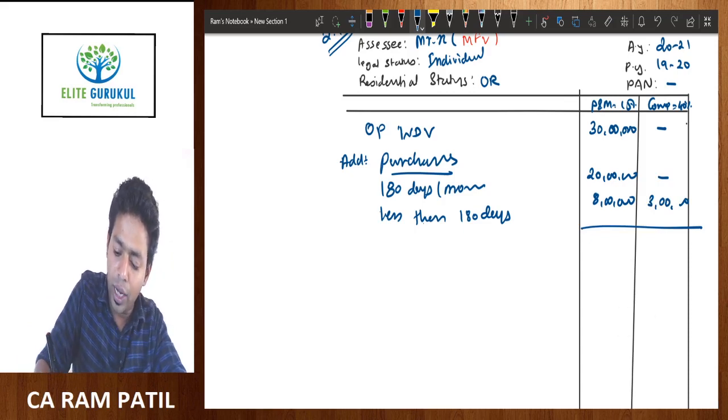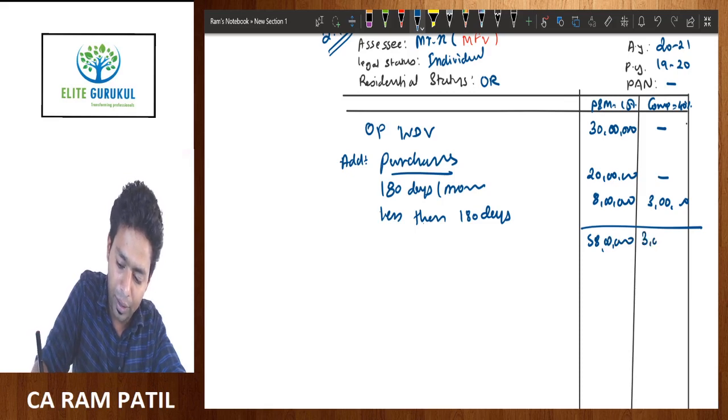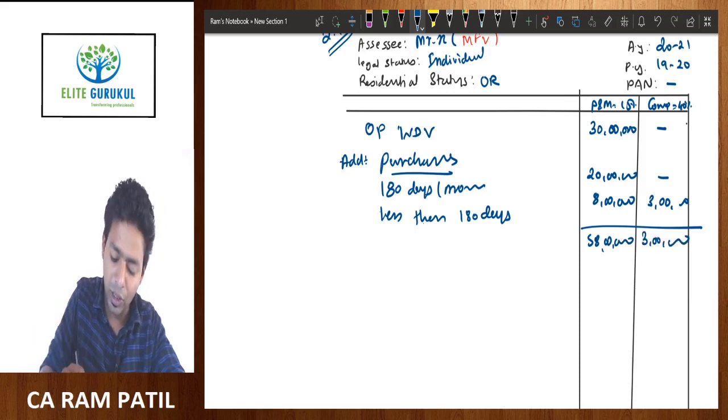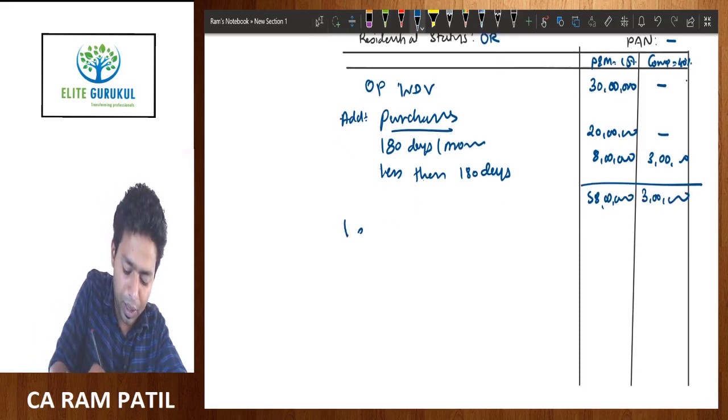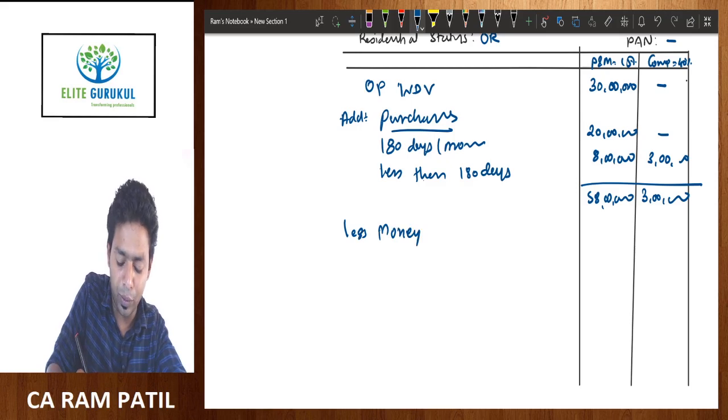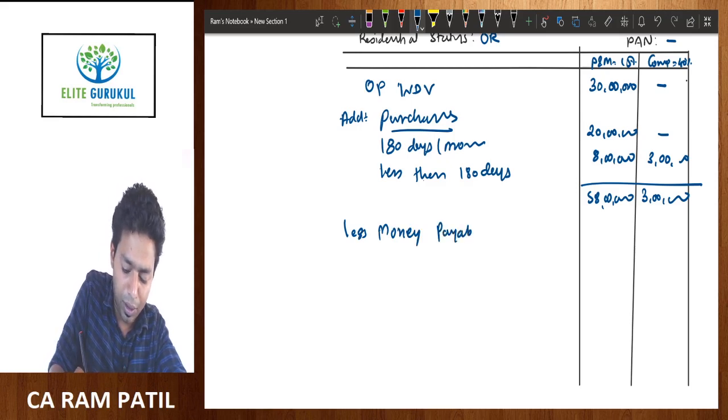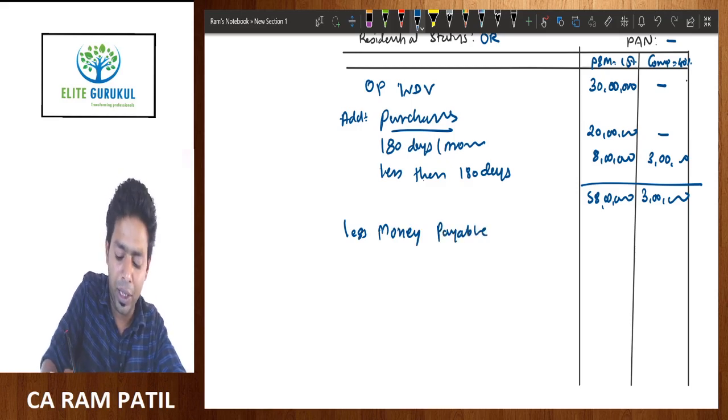So just take a total here, 58 lakh and 3 lakh. From this we subtract less assets sold. So less money payable according to the format given under section 32. They have written money payable, but this technically means selling price of the asset.